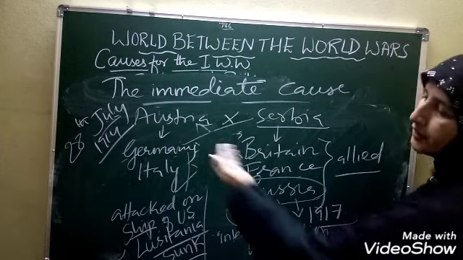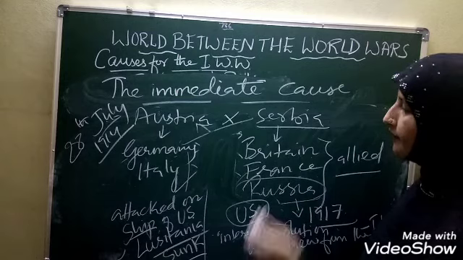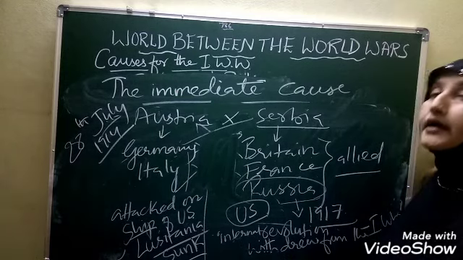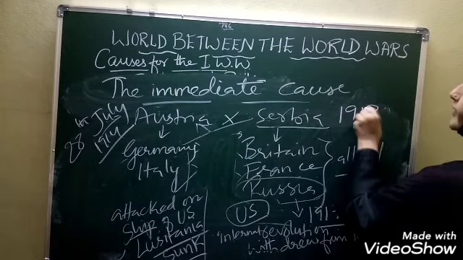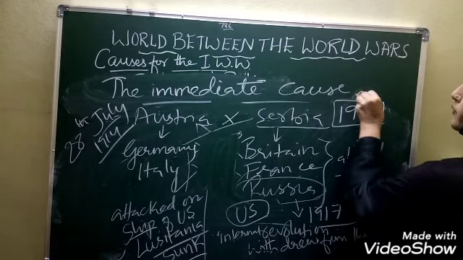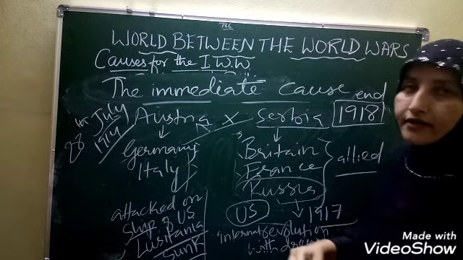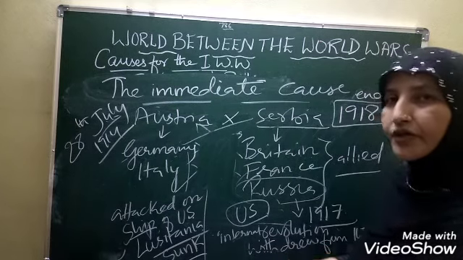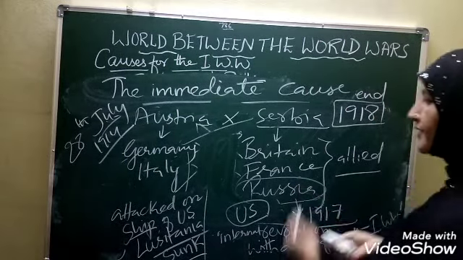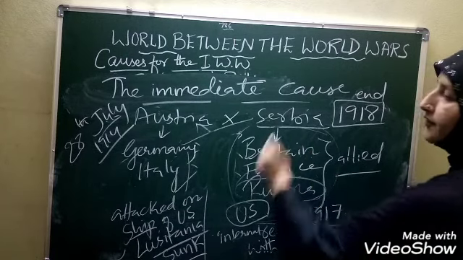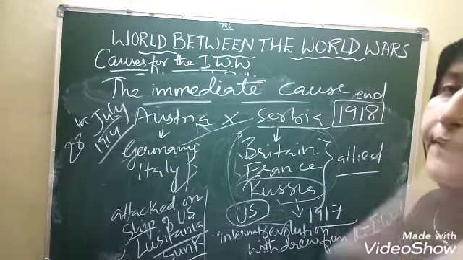Easily they defeated Germany, Italy, and Austria-Hungary. And with this, the First World War came to an end in the year 1918. So I hope it is very clear to you, children, the immediate cause for the First World War and who were the victorious countries. These all were the victorious countries. They were the losers. Is it clear, children, to all of you?